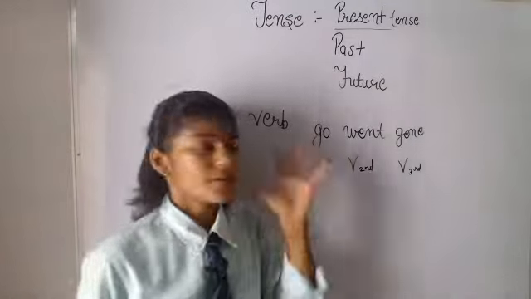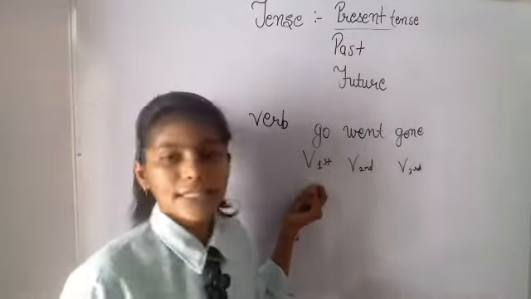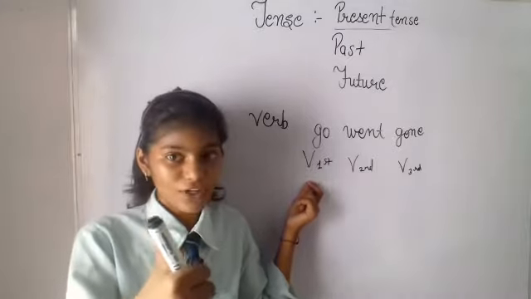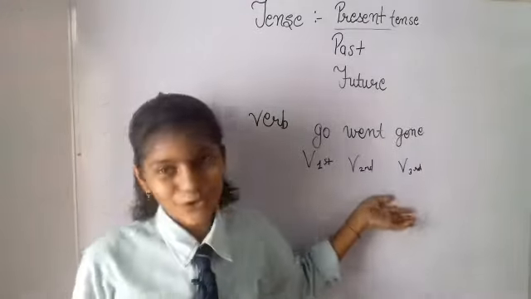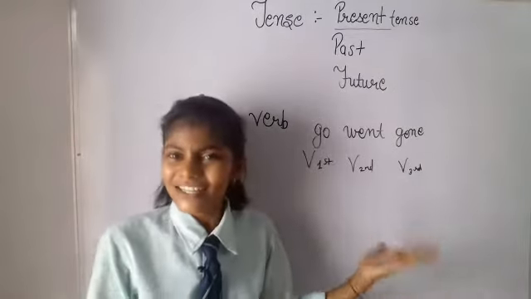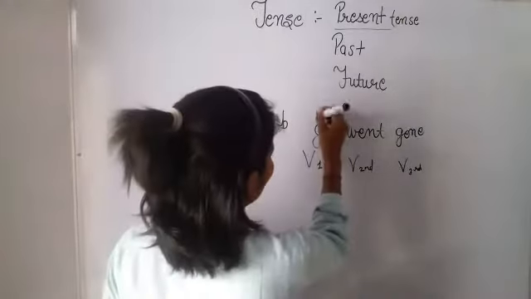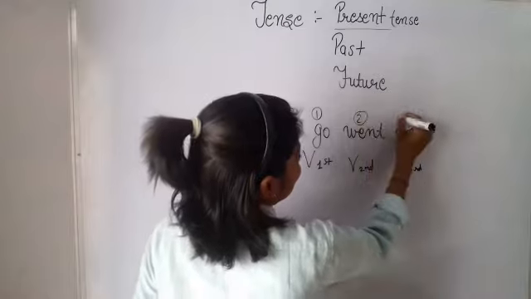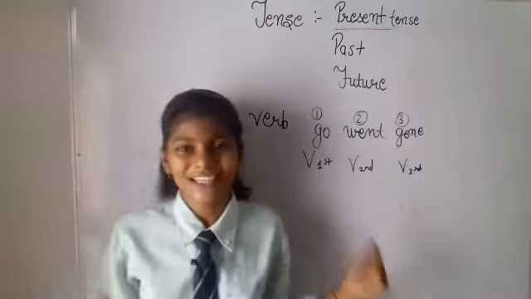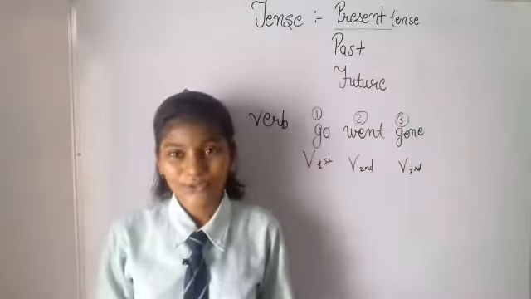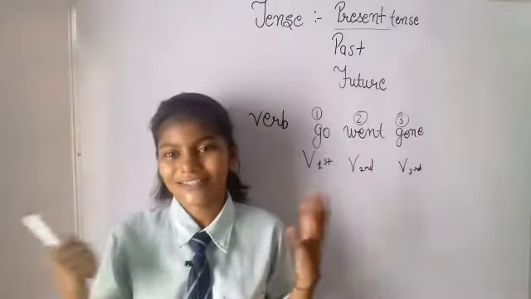Just keep in mind that present tense is mostly for the verb's first form, past tense is of the second form, and future will be of the third. Easy, right? Present, past and future. Now that we know this much, let's jump into the present tense and its types.